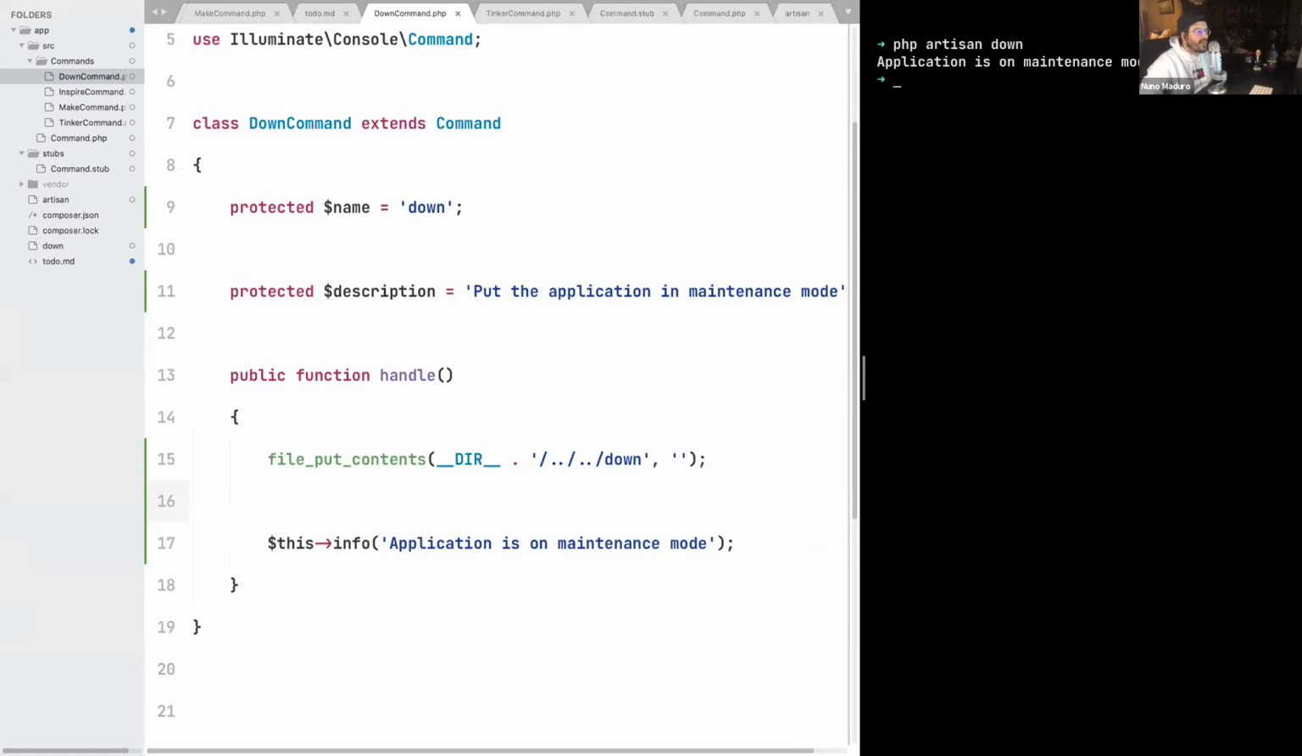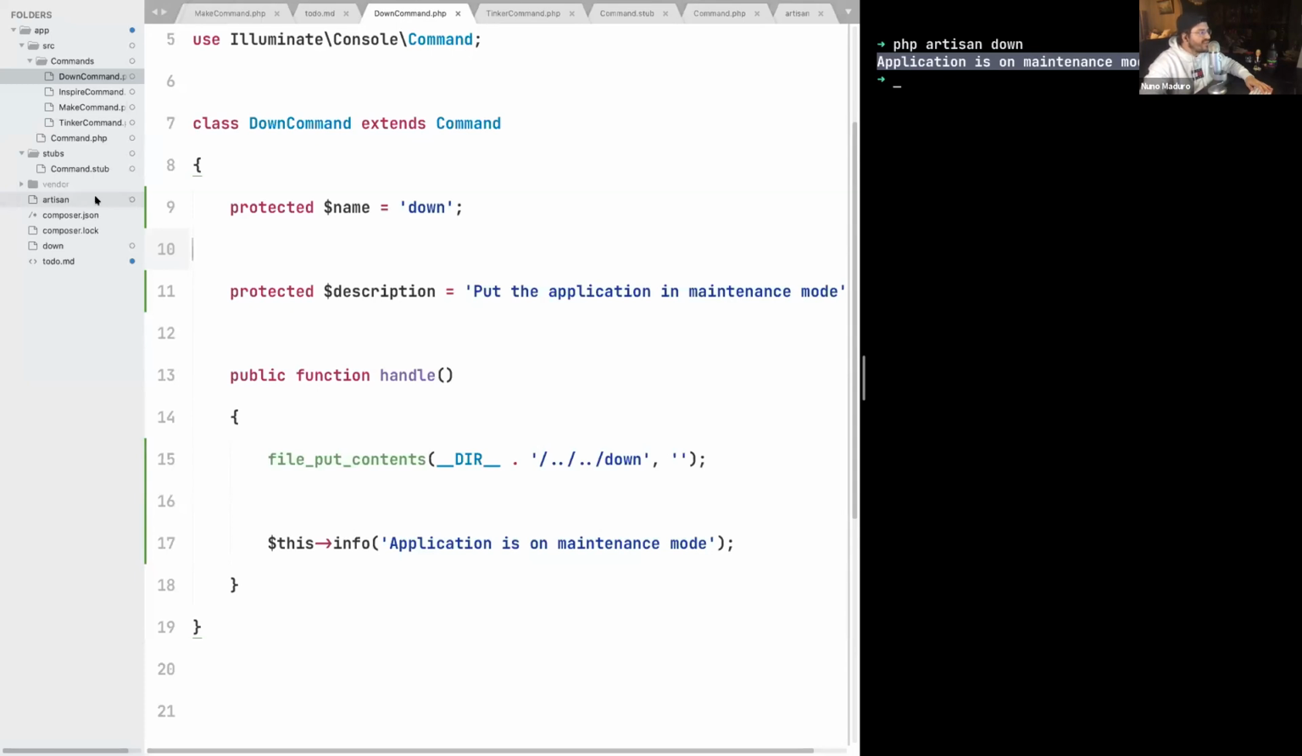And I can see that I get the feedback on the terminal saying that the application is in maintenance mode. And I can equally see the down file we just created, right here in the root of my project. So how the hell does just creating a down file in the root of my project put my application in maintenance mode? Well, what Laravel does is that it has this magical middleware that checks if your application is in maintenance mode.